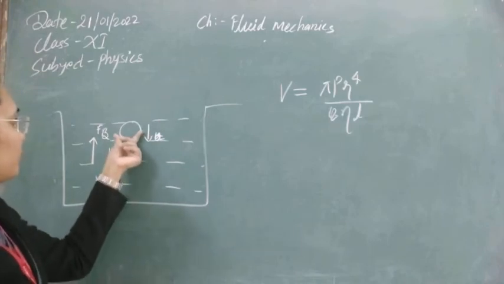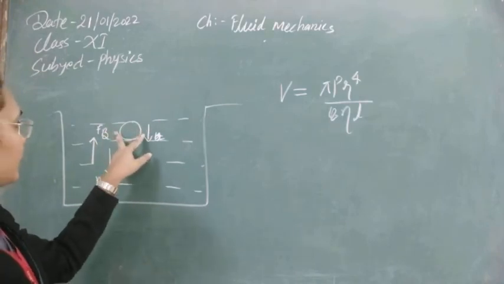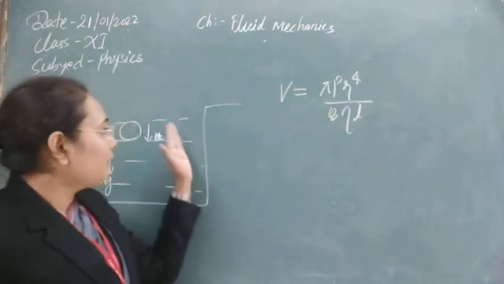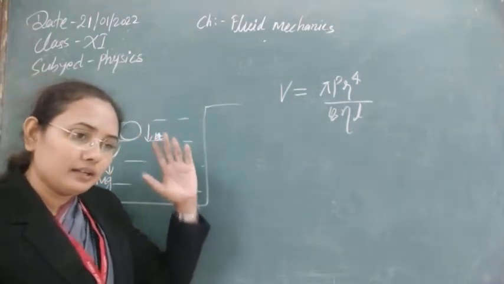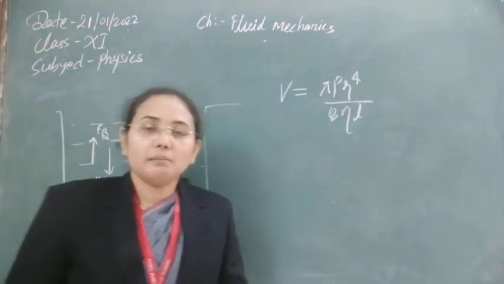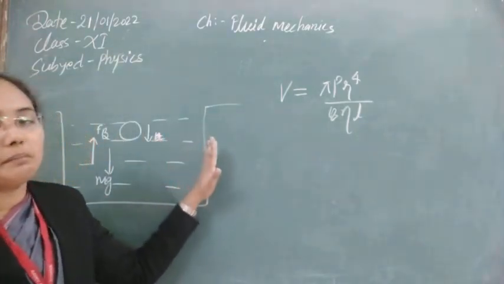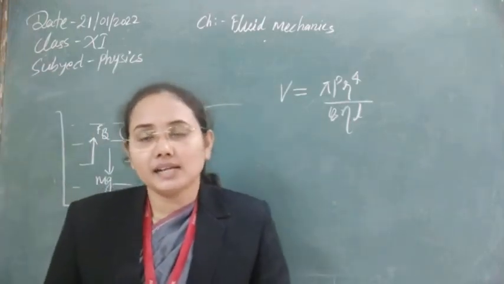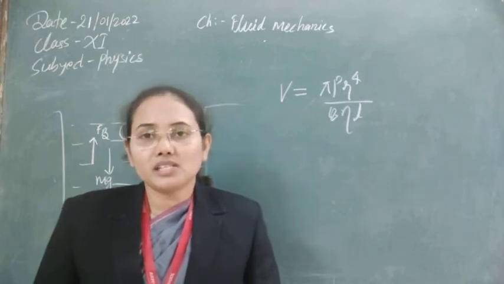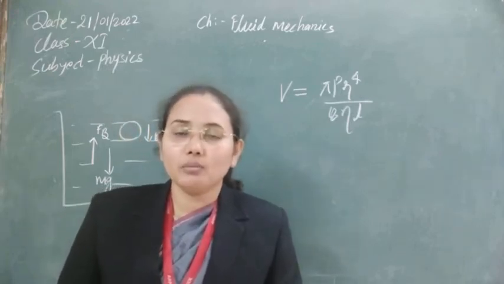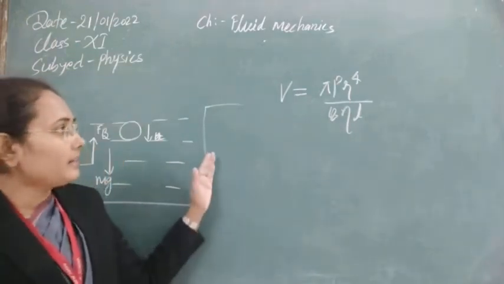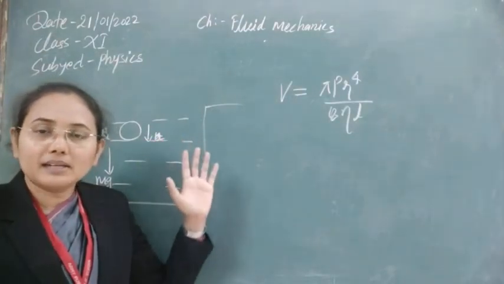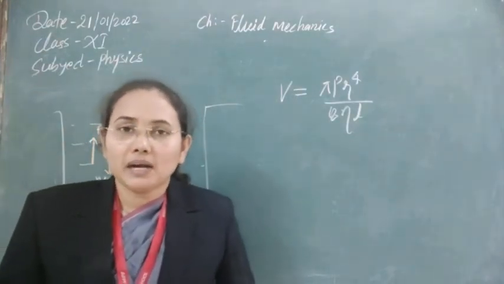Whenever this ball moves, the liquid particles that are in touch with this ball come into motion, but the liquid particles that are away from this ball remain at rest. So some part of the liquid comes into motion, but the other part is still at rest. In this way a relative motion between the liquid's layers starts. Obviously, due to the viscosity property, the liquid opposes this relative motion, meaning the particles at rest have a tendency to bring the moving particles to rest, and the particles in motion have a tendency to bring the rest particles into motion.